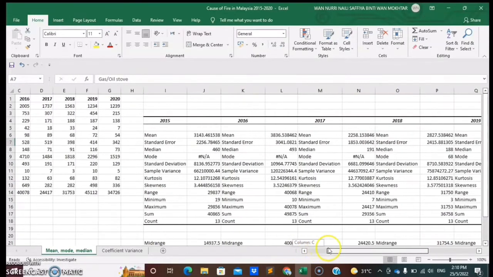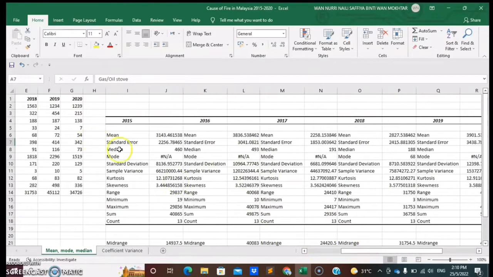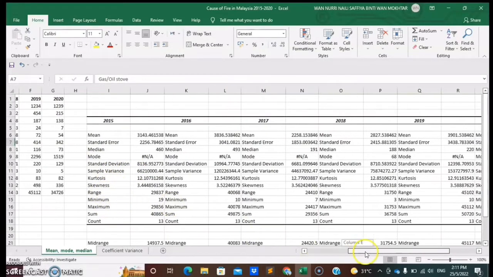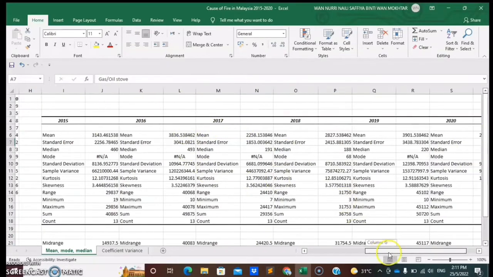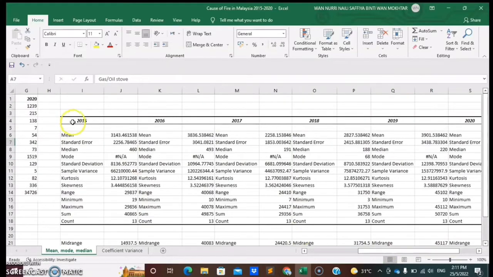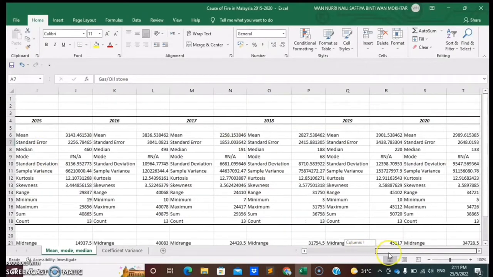Okay. So, for the table of mean, median, mode, standard deviation, variance, kurtosis, skewness, range, minimum and maximum, how did I get these values? Simple. I used Data Analysis and then chose Descriptive Statistics from the analysis tools, and then the results turned out like this table. It shows the mean, median, mode, sample variance, standard deviation, kurtosis, skewness, and range from 2015 until 2020.